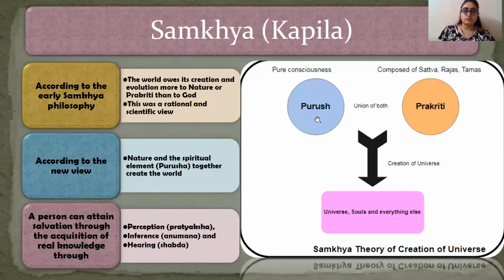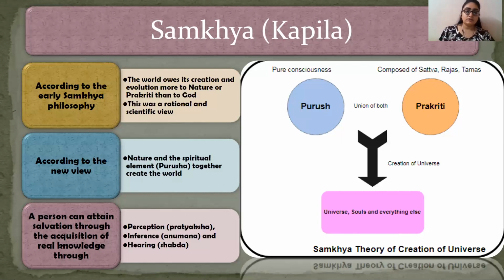So here is your Purush, here is your Prakriti. Purush is your pure consciousness, Prakriti is the basis of your matter, that is Sattva, Rajas, Tamas, etc. When the union of Purush and Prakriti takes place, it leads to the creation of the universe, the souls, the human beings, and everything else existing in this world. So this is Samkhya philosophy.